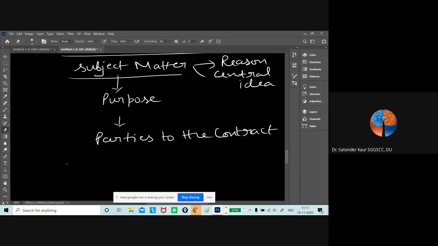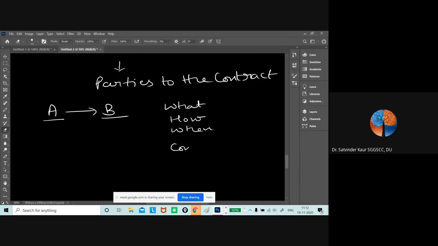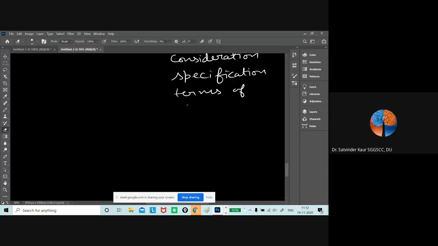If there is a promise between A and B, what is to be performed, how it is to be performed, when it is to be performed, what the consideration will be, what the specifications of the contract will be, and other terms of performance, everything would be decided by the parties to the contract.